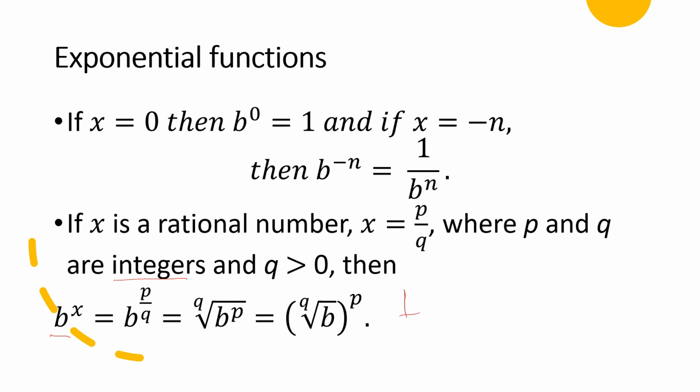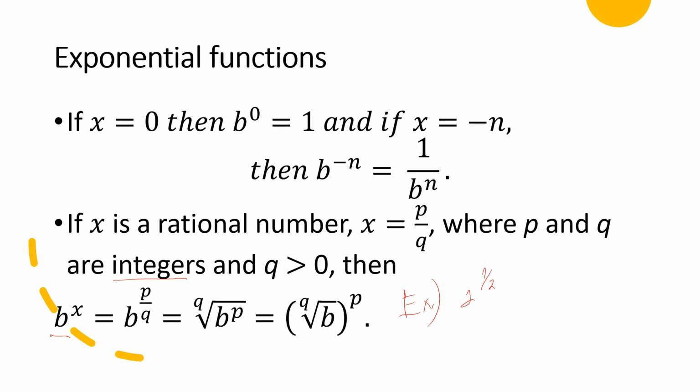So for example, you have 2 raised to 1/2. Actually, if the exponent is 1/2, that is the square root.